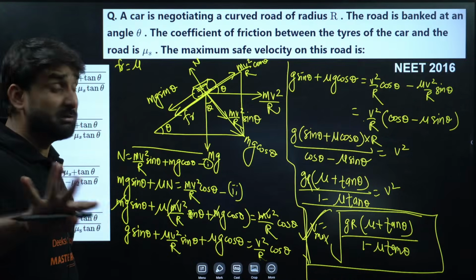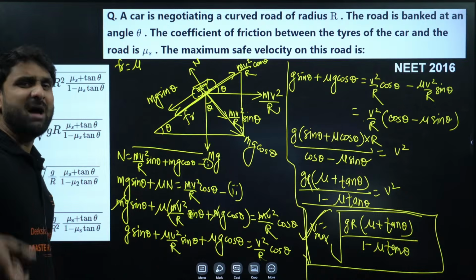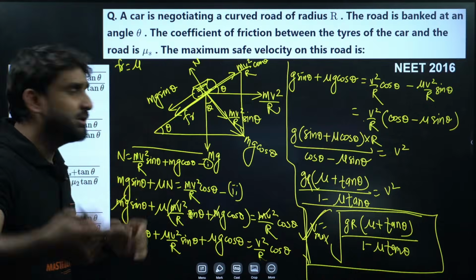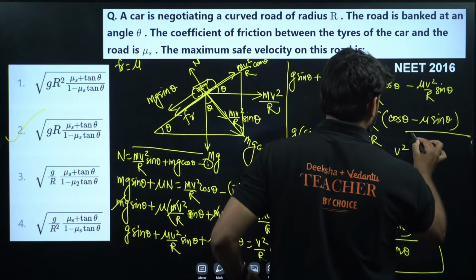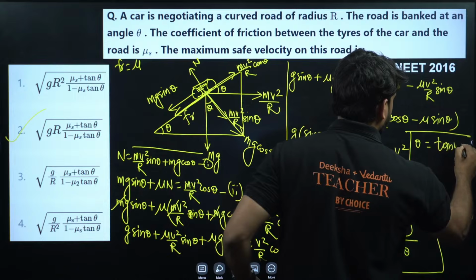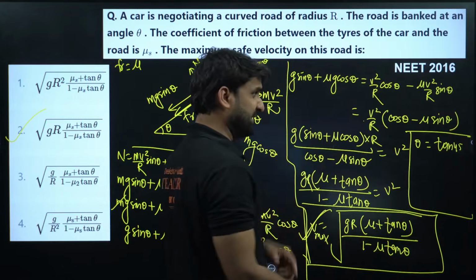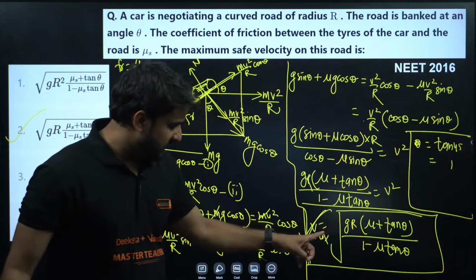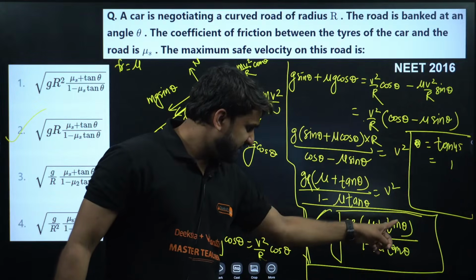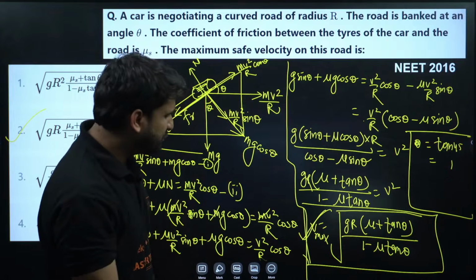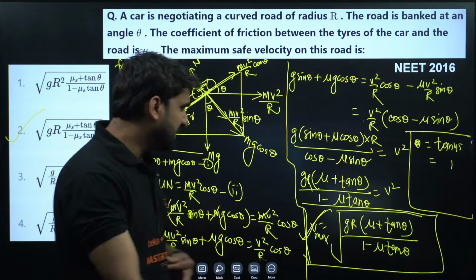And let me show you the beauty of this question. Just imagine if theta is 45 degree. So if theta is 45 degree, tan 45 will be 1. So the formula will be g r into 1 plus mu, and this is 1 minus mu. So we can use this formula. So by changing the theta, you can get the result.